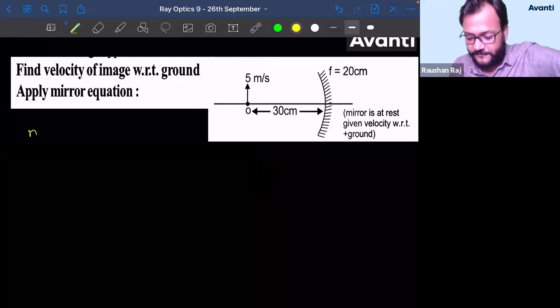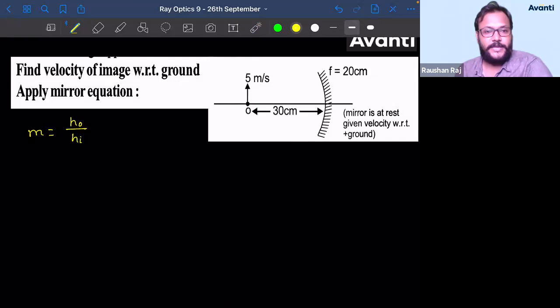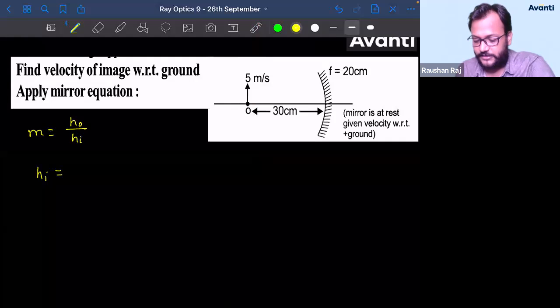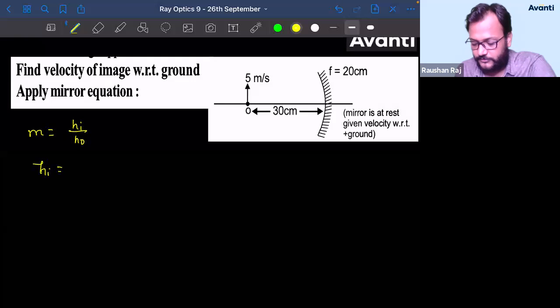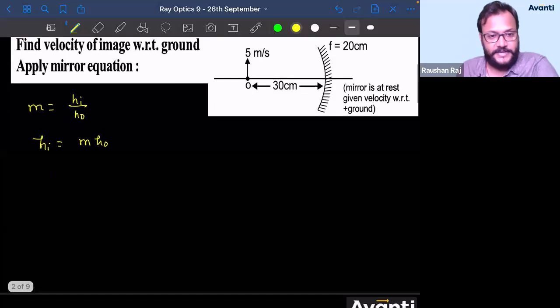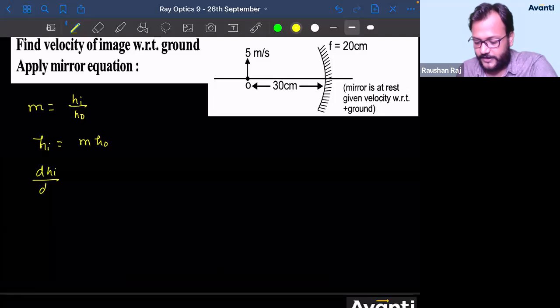So I'm going to write magnification is equal to, what is the formula of magnification, children? It is hi divided by h0. Sorry, I wrote it the other way round, it will be hi divided by h0. So I'll write hi will be equal to m into h0. If I differentiate this with respect to time, dhi by dt will be equal to d by dt of m into h0.